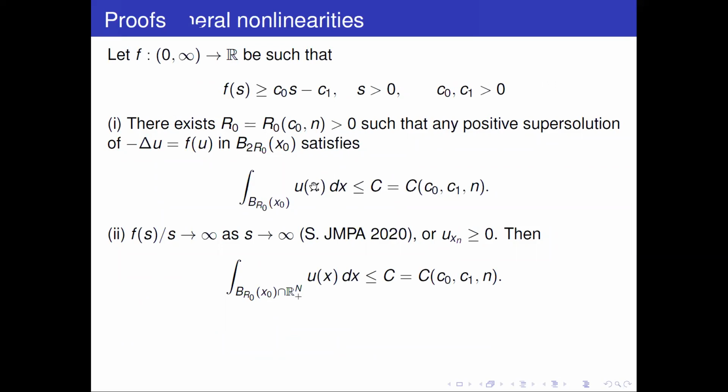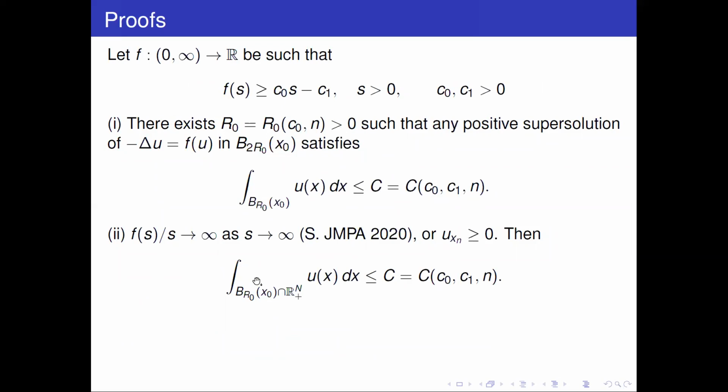That's very standard. Just test the equation with the first eigenfunction in B2R and use that by Harnack it is positive in BR, and you get that if R is big enough. So we have that for sufficiently big R, such that this ball is inside the half space. Then, of course, if U is monotone, for U closer to the boundary, U can only be smaller. So you'd have the same bound.